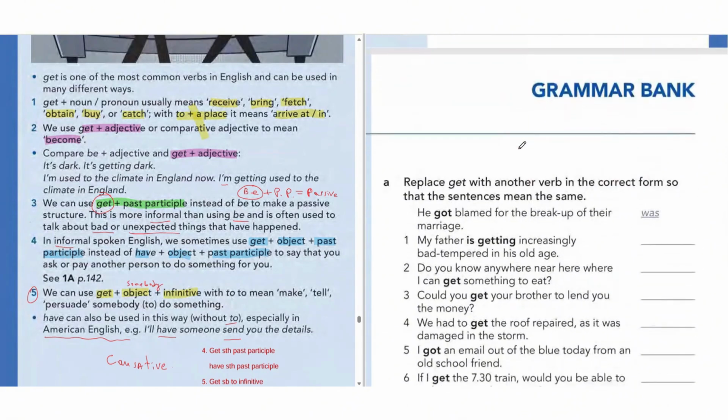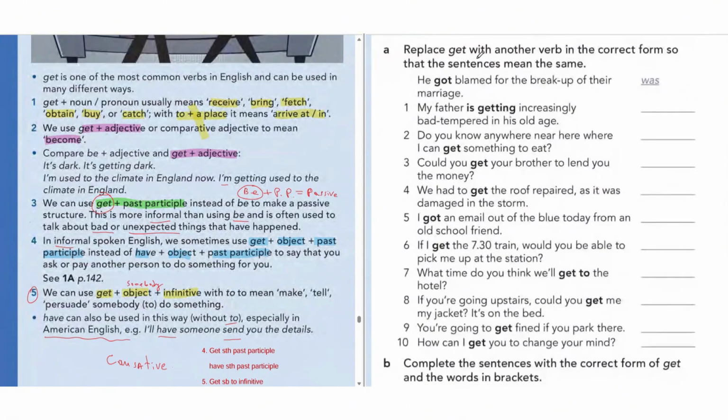So exercise A, as you can see: replace get with another verb in the correct form so that the sentence means the same. The sample answer here is done. He got blamed for the breakup of their marriage. He was blamed for the breakup of their marriage. So which rule?